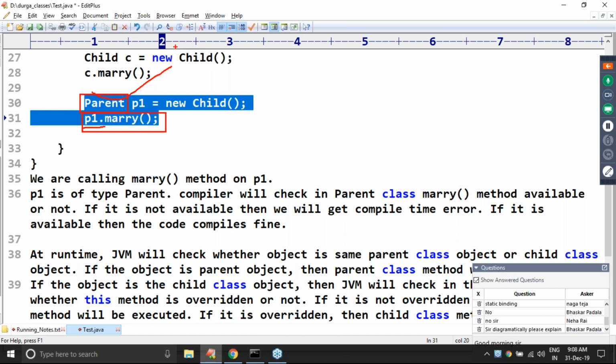The code is going to be compiled. Now, at runtime, JVM is always going to check whether the object is the parent object or child object. If the object is the parent object, then there is no question of the child; happily, the parent class method will execute. If the object is a child class object, maybe this parent method may be overridden in the child class. It will check whether it is overridden or not. If it is overridden, based on the runtime child class object, the child class method will be executed.